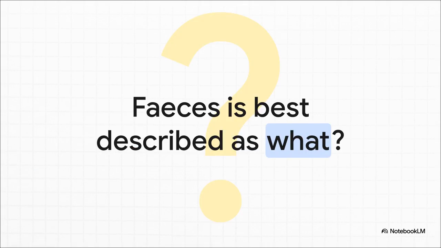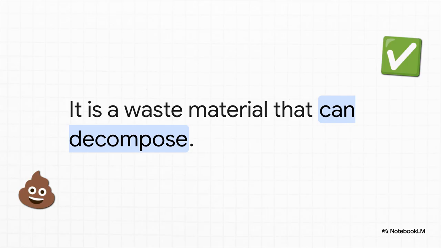Okay, final quiz question to directly test that core trick WAEC tried to play on us earlier. Feces is best described as what? A, a product of decomposition. B, a waste material that can decompose. C, carbon dioxide. Or D, heat. Hit the nail on the head. Exactly right. The answer is B. It's a waste material that can decompose. You've successfully navigated the exam trap just by knowing the exact difference between a starting material and a final product.